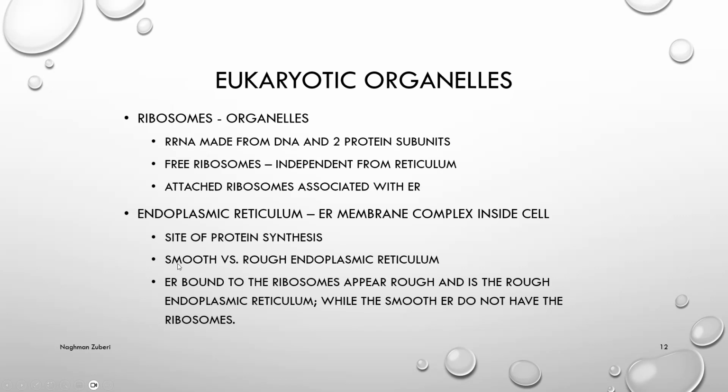There are two types of endoplasmic reticulum, which I have already mentioned: the smooth and the rough endoplasmic reticulum. Endoplasmic reticulum bound to the ribosomes appears rough, so we call it rough endoplasmic reticulum, whereas the smooth endoplasmic reticulum does not have the ribosomes. This is the difference.